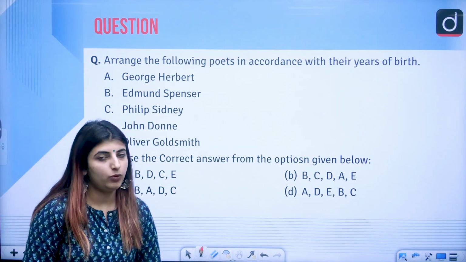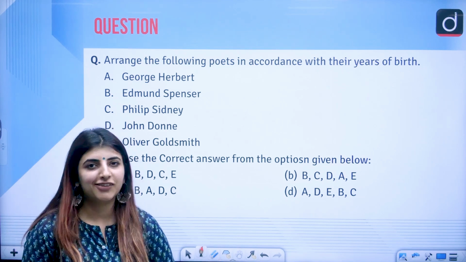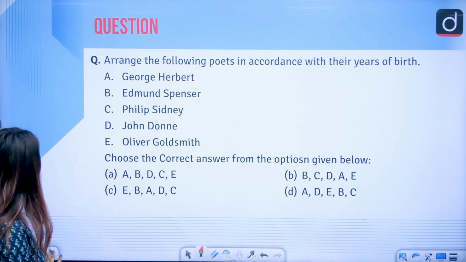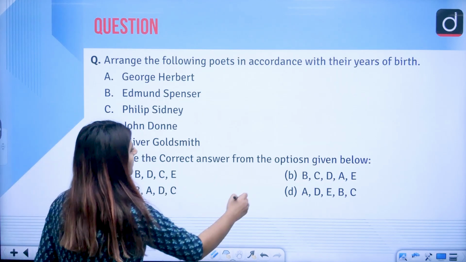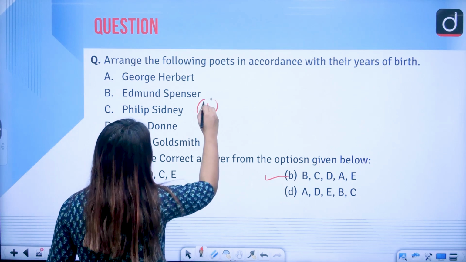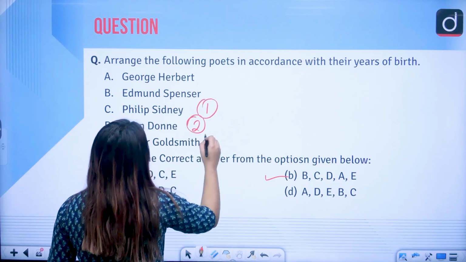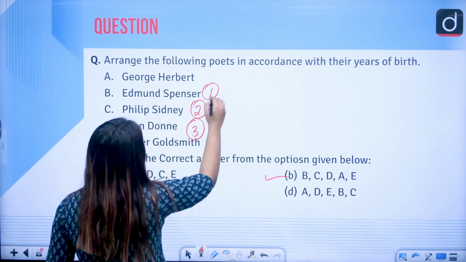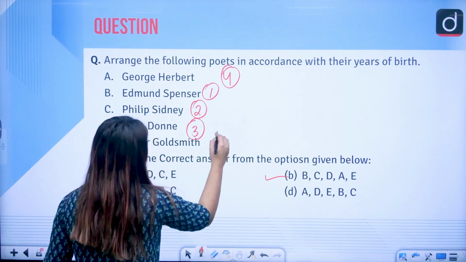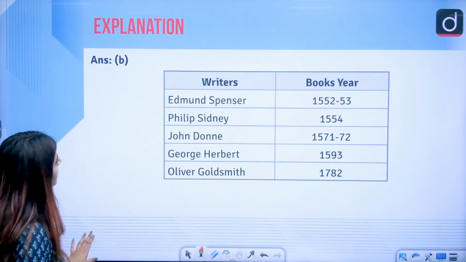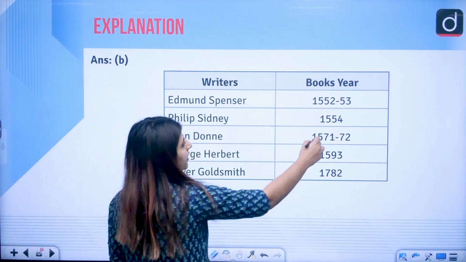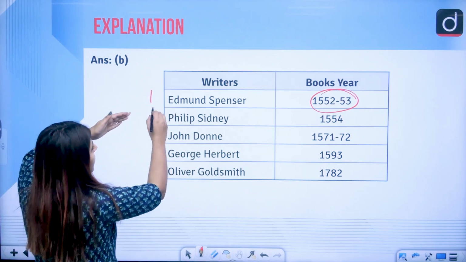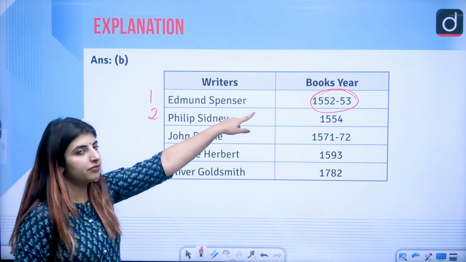Next is years of birth. You have to choose the writers according to their years of birth. Answer to this question is option B, B, C, D, A, E. Let's just see now. Edmund Spenser was born around the year 1552-53, of course, so he comes first. Then came Philip Sidney, 1554.